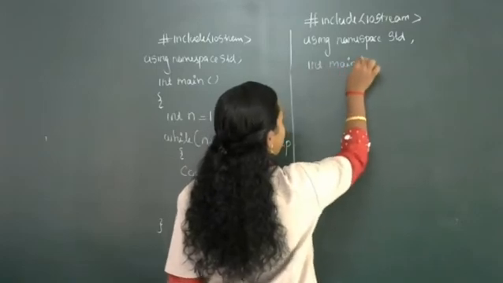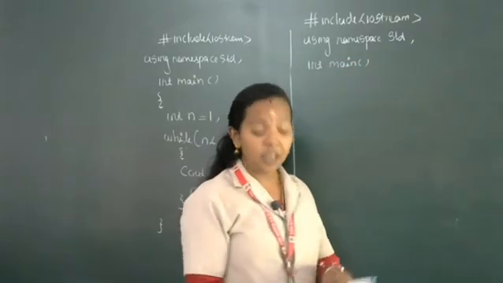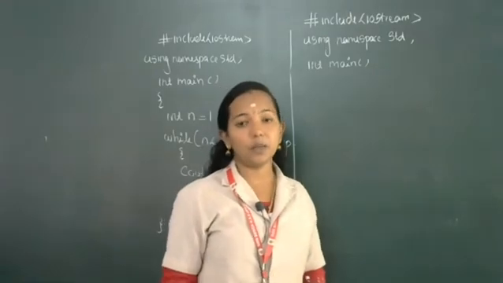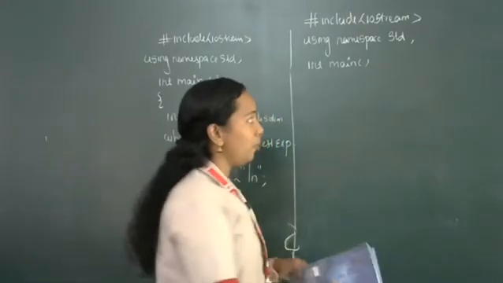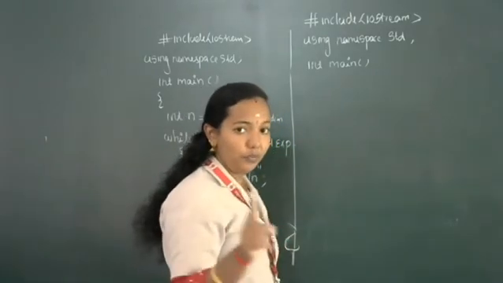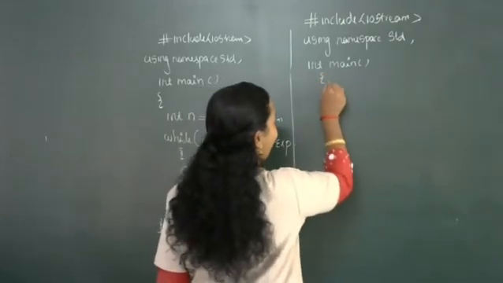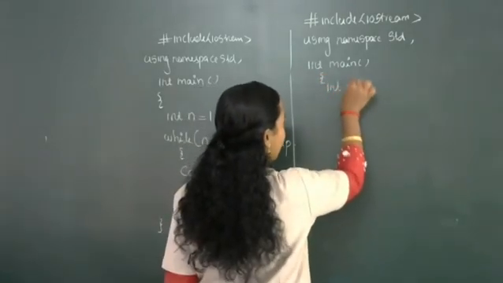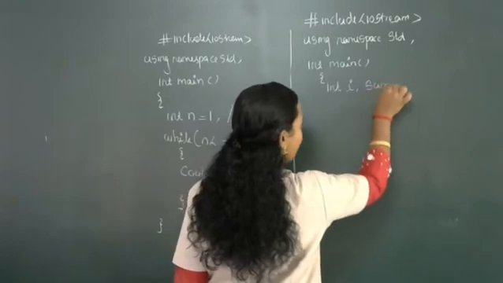I want to find the sum of even numbers up to 20. So I am going to declare two variables, one for the loop control variable and the second one to store the sum. sum equal to 0.